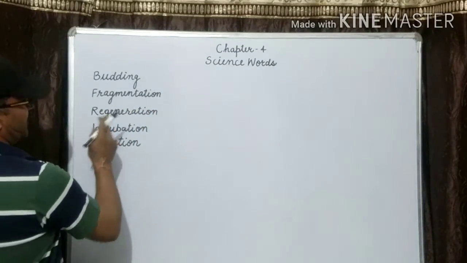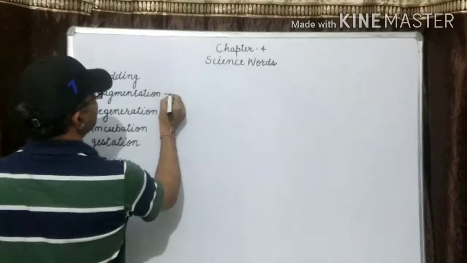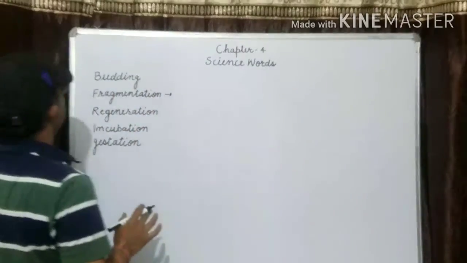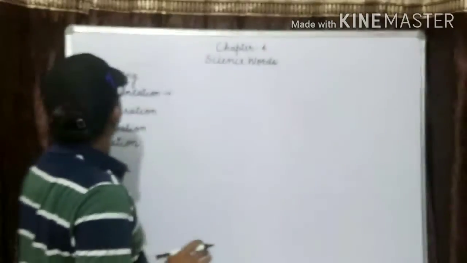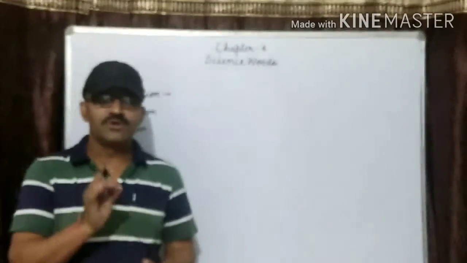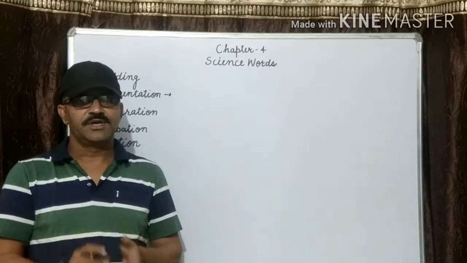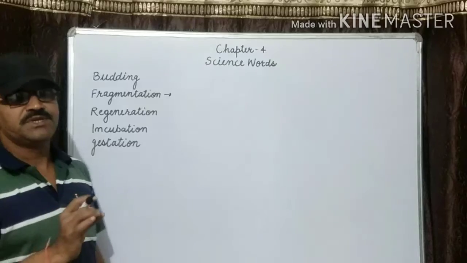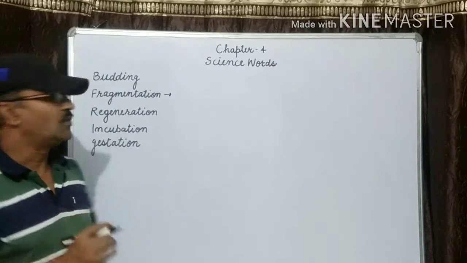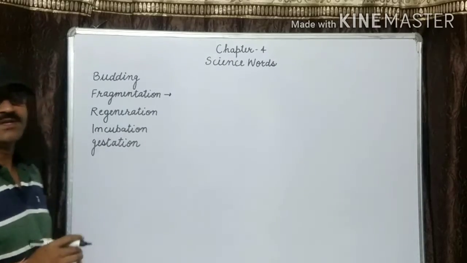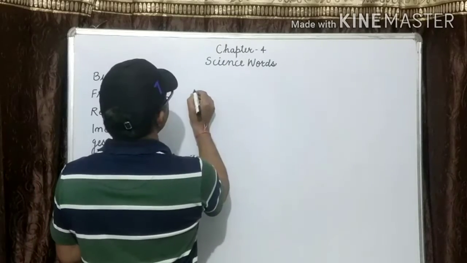Second is fragmentation. First we discussed budding and second is fragmentation. The body of the parent breaks down into fragments and each piece can grow into a new offspring. What is the definition? The body of the parent